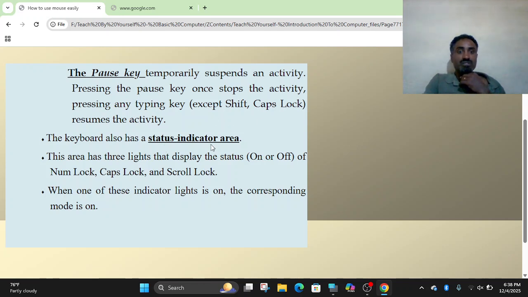The keyboard also has a status indicator area on the right side. Based on the keyboard type, the place may differ. Numlock is used to type numbers; numlock areas need to be active. We have to check numlock. When we press numlock, it is off. Caps lock, on and off, scroll lock, on and off status are there. When the indicator light is on, the corresponding mode is on.